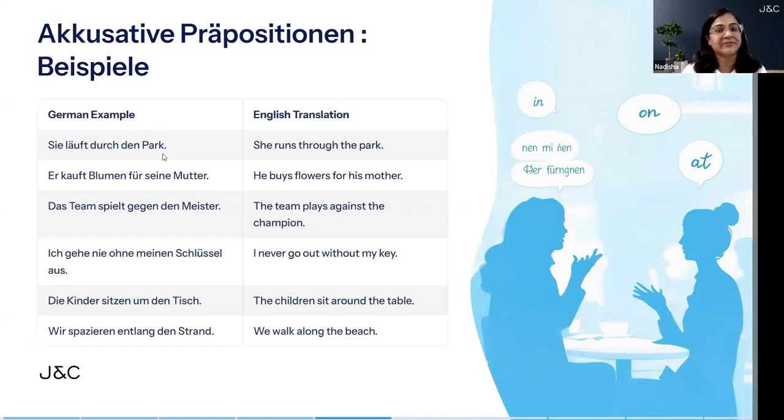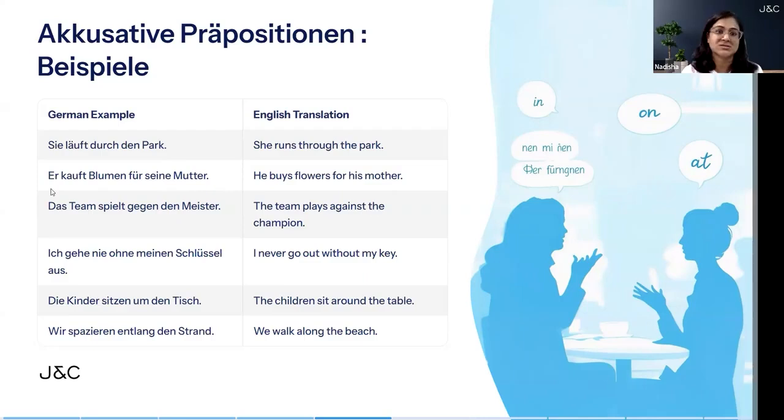Next is er kauft Blumen für seine Mutter. He buys flowers for his mother. Für is again an accusative preposition which will make Mutter accusative. So the accusative possessive pronoun for feminine is seine. Er kauft Blumen für seine Mutter.